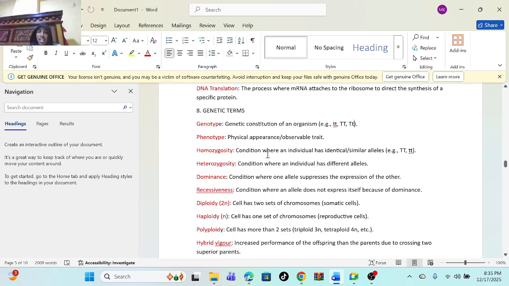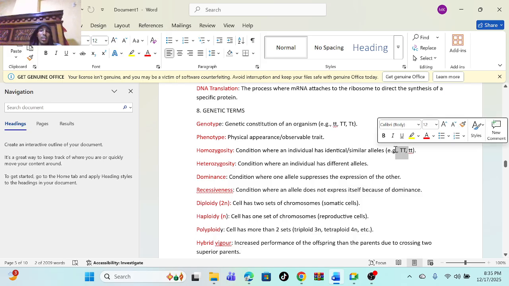Phenotype is the physical appearance, something you can see. Homozygosity or homozygous is a condition where an individual has identical or similar alleles. We have studied alleles. Identical means they are similar. So either TT or both small t. That's known as homozygosity.